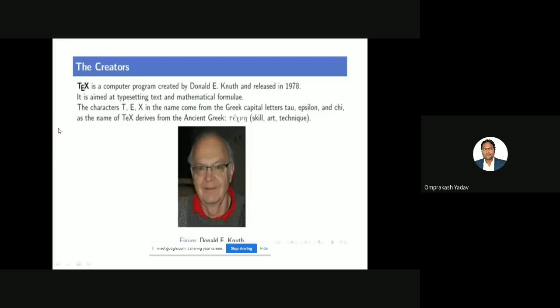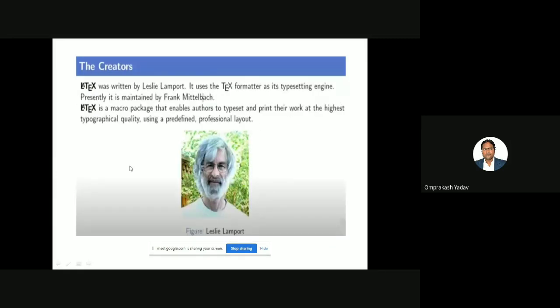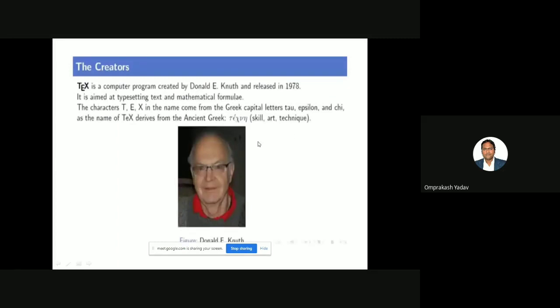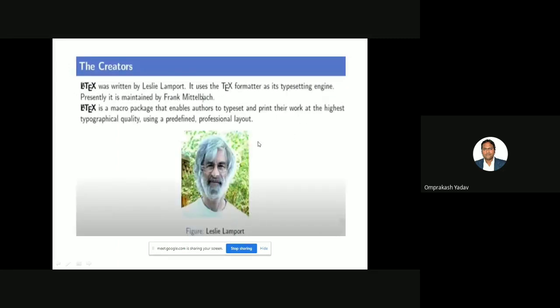And if you see the three letters TEX, basically these three letters are derived from Greek capital letters tau, epsilon, and chi, right? And in ancient Greek, what is the meaning? Skill, art, or technique. Please see that your mic is muted. Okay. So in ancient Greek, there is a word, techne, meaning skill, art, or technique. So I have covered this yesterday in the video.